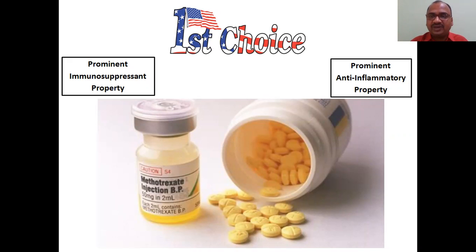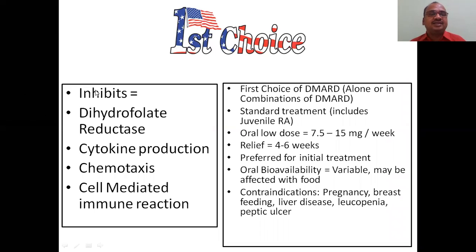Okay, methotrexate. This methotrexate inhibits dihydrofolate reductase. This is as per your KD Tripathi book, cytokine production. And I have already told the mechanism of action in the previous slide: chemotaxis, cell-mediated immune reaction. This I have shown, in my previous slide I have explained. And this is the first choice among all the DMARDs. This is the first choice.